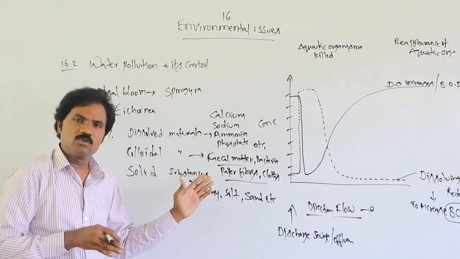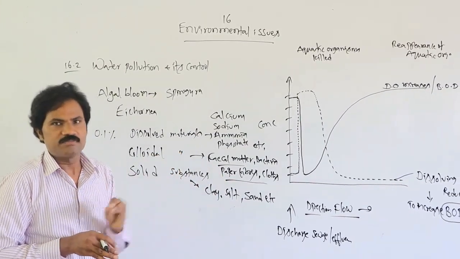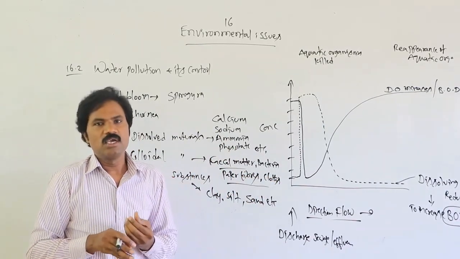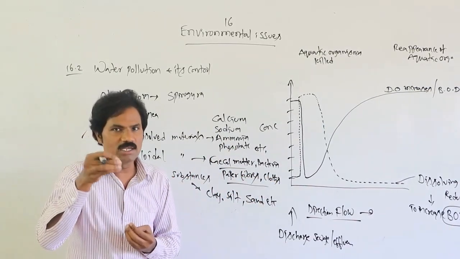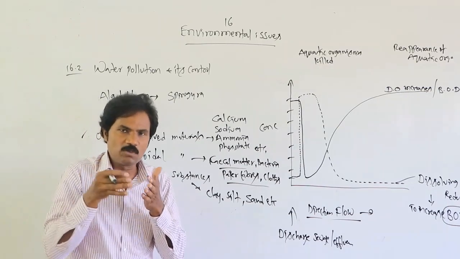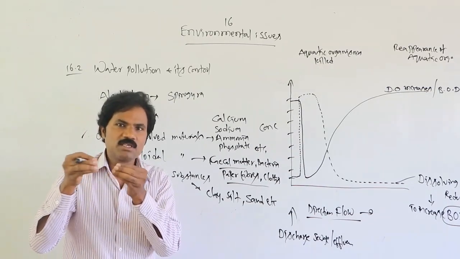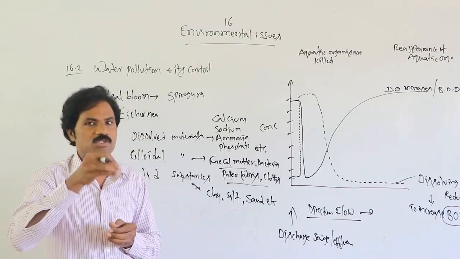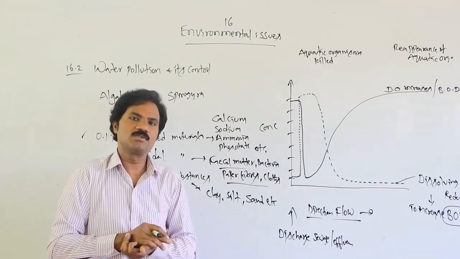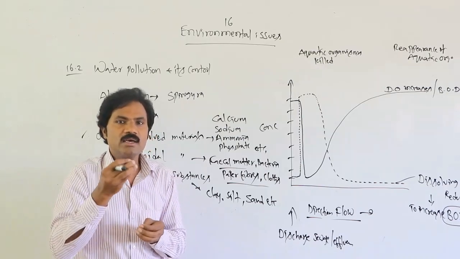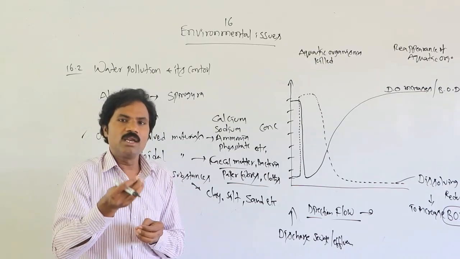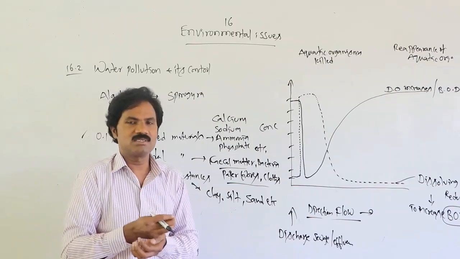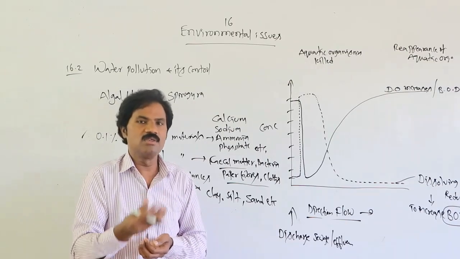But apart from this, there are industrial effluents and domestic sewage. Industrial effluents come from metallurgical industries, automobiles, thermal effluents, chemical industries and different types of these industries, and they release very dangerous, highly toxic metals into the water bodies.